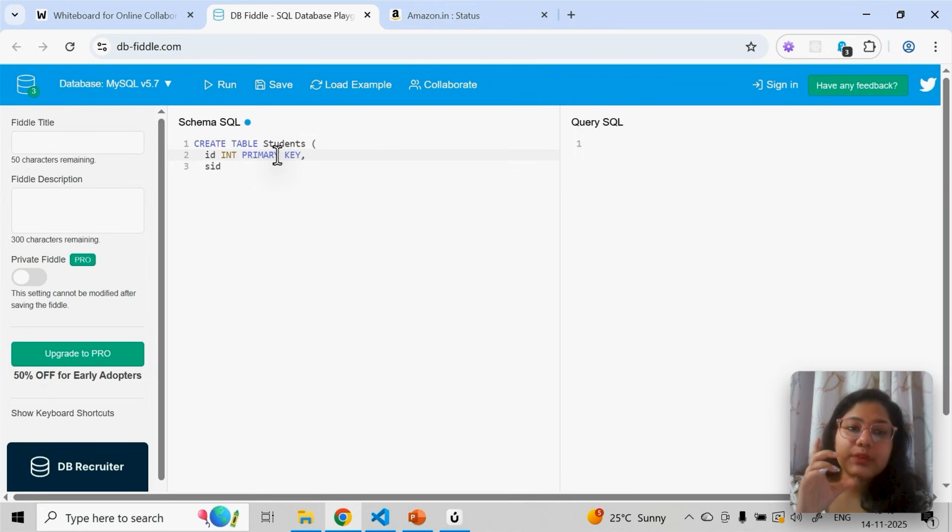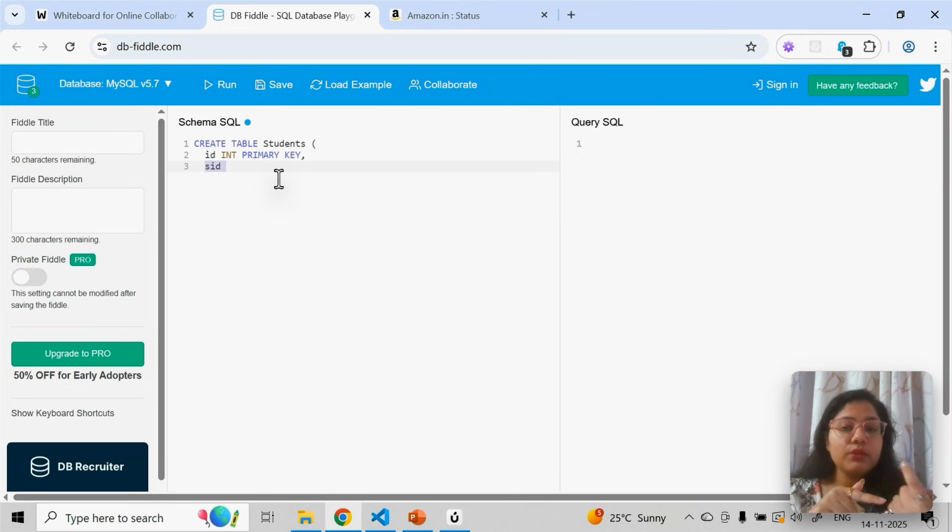So one table can have only one primary key, and this is that one column which defines it's unique in this table, and it's going to be the unique identifier. As we go ahead, you will know more about this primary key. For now I have created this ID as primary key. You can have more IDs, but primary key can only be one.